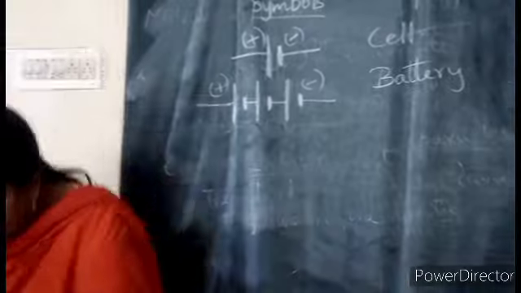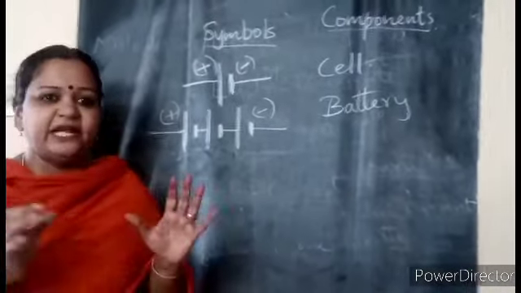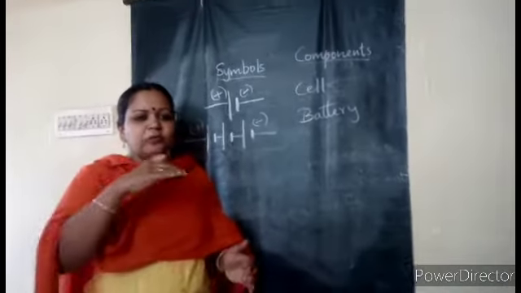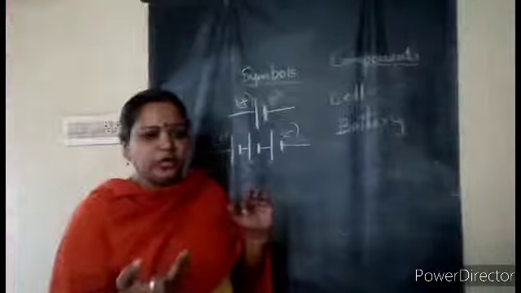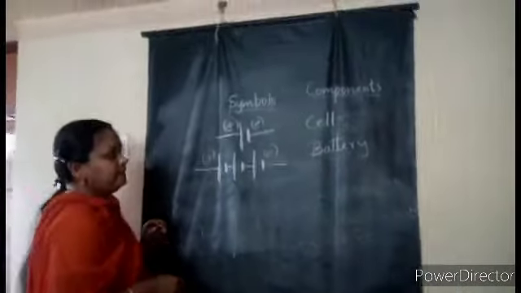Yes, because the flow, as I told you, when you want to make the current flow, you have to maintain something, from higher to lower. To maintain the potential difference, higher to lower, that is how the flow takes place. So this is a symbol for battery.